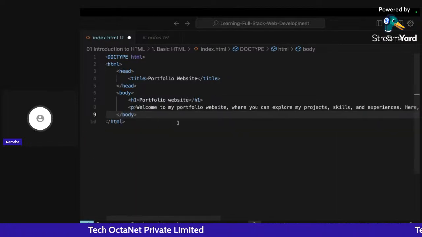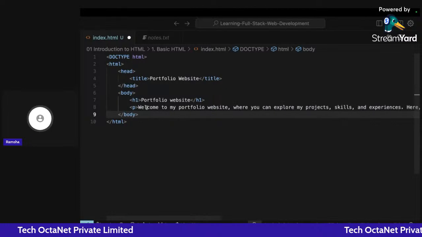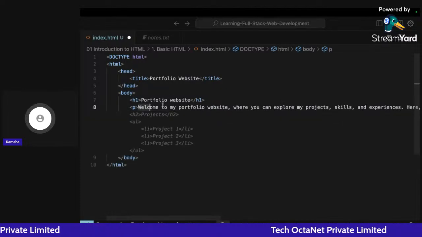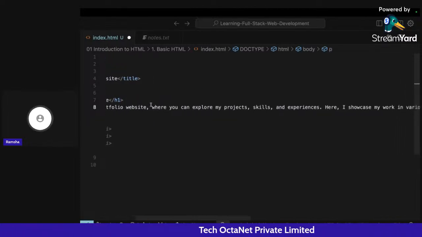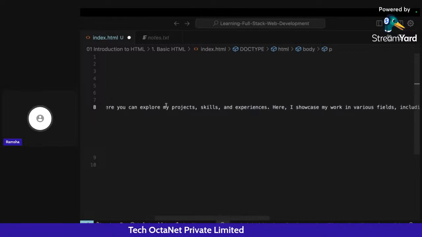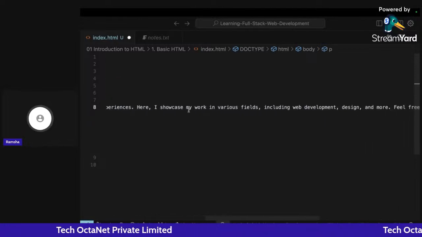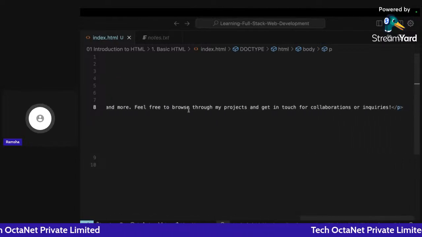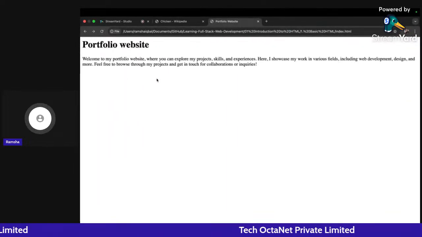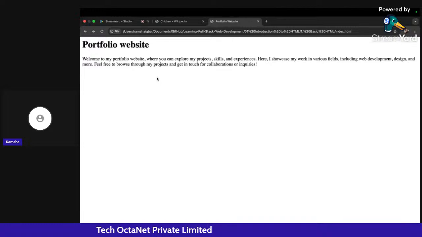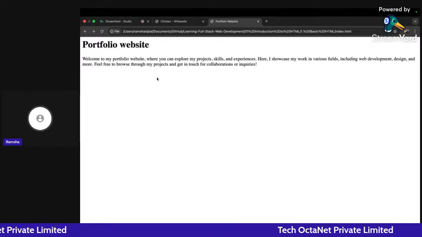What it's doing is it has given a paragraph. Inside the paragraph, it is written, welcome to my portfolio website, where I can explore projects, skills, and experiences. You can give this particular description on this web page. So this is how I have added a description of the portfolio website.